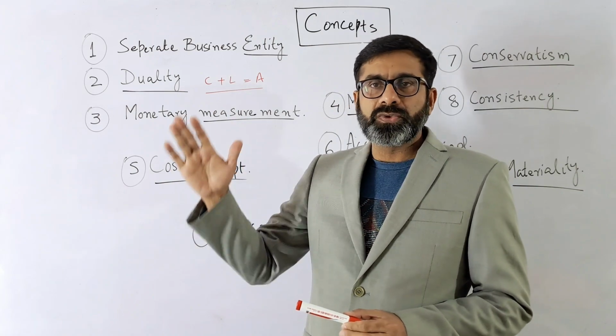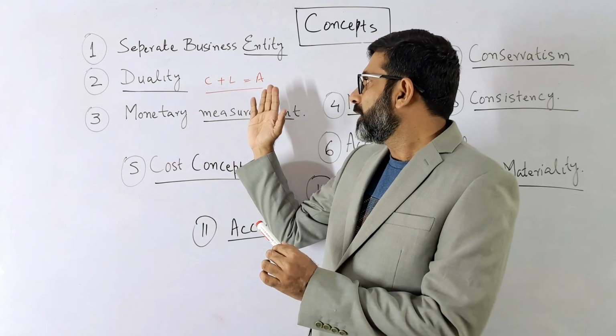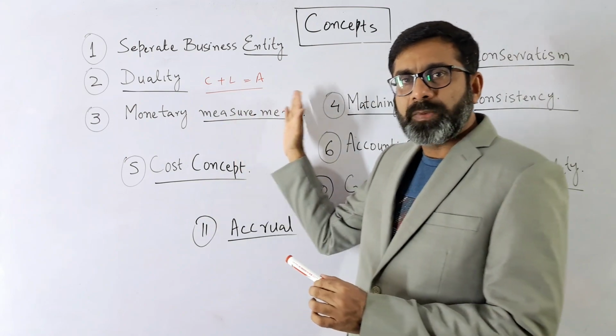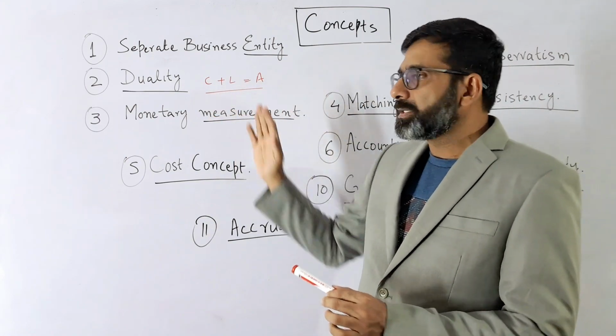For example, 2 plus 2 is equal to 4. If we want to write 5 here, it means either we have to subtract from here or we have to add on the other side.